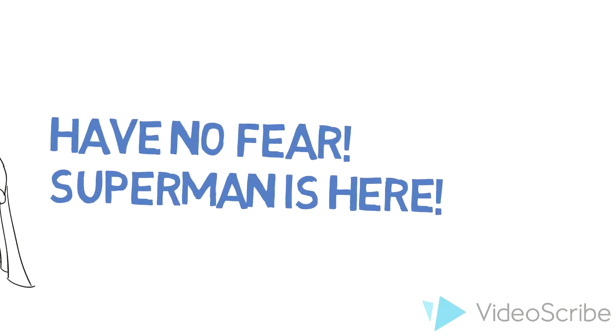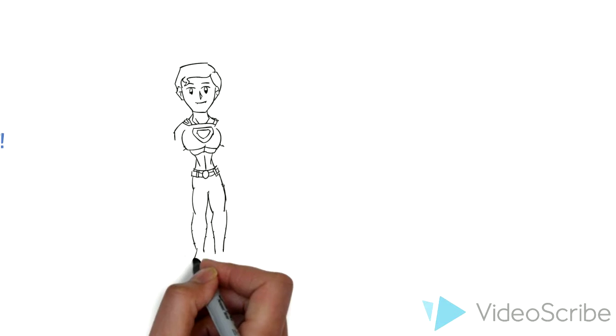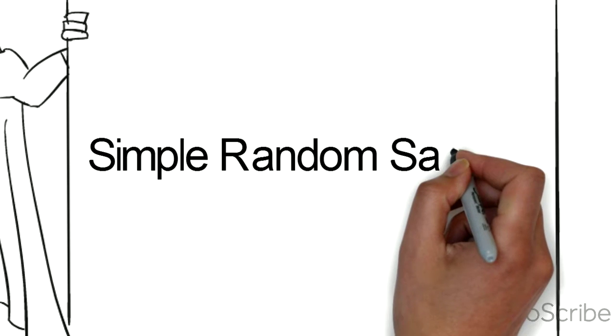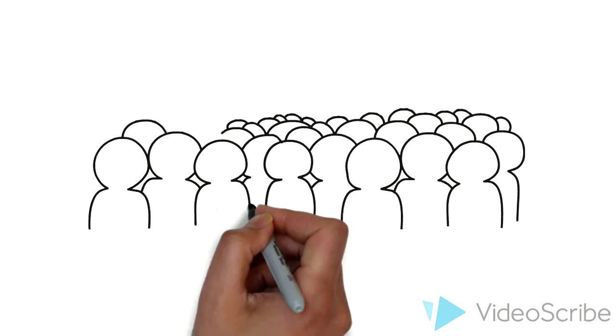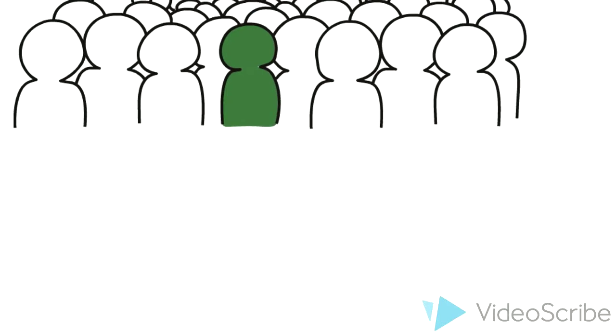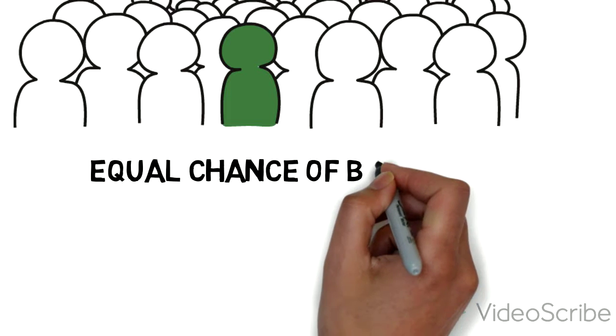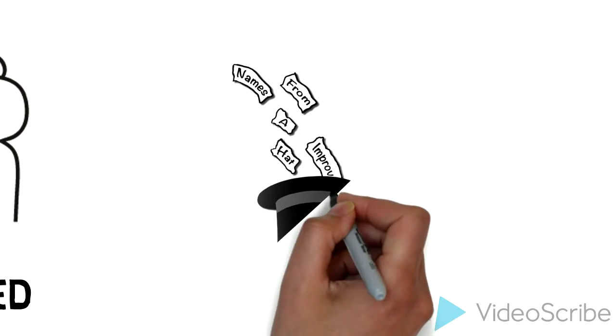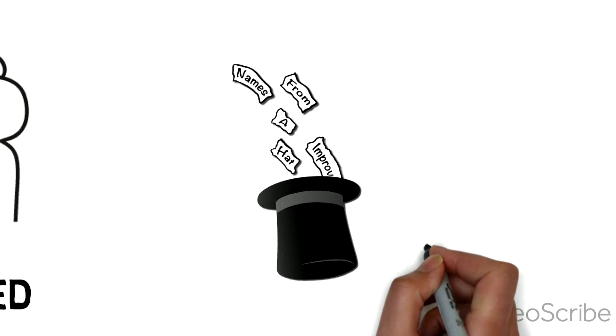The first topic is simple random sample. This is a sample. In this sample, everyone has an equal chance of being picked. An example would be drawing names from a hat. Everyone has an equal chance of being picked.